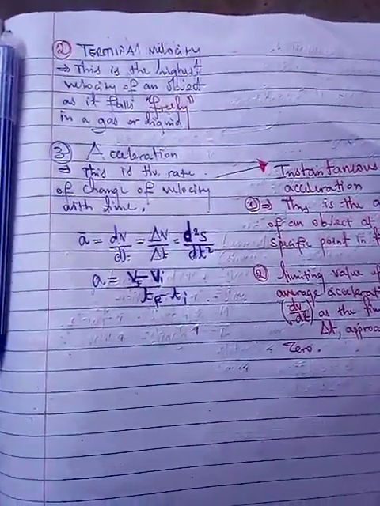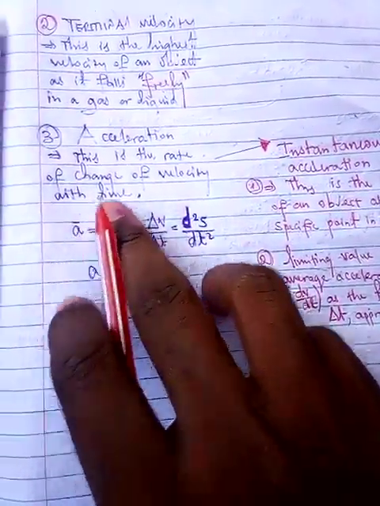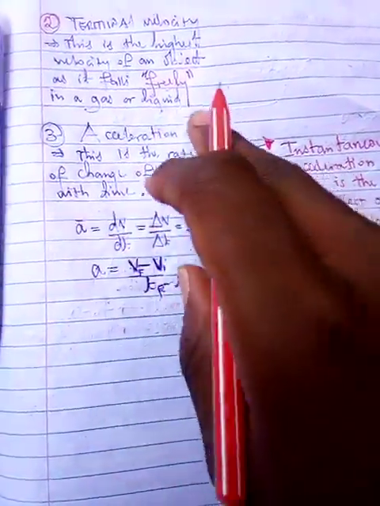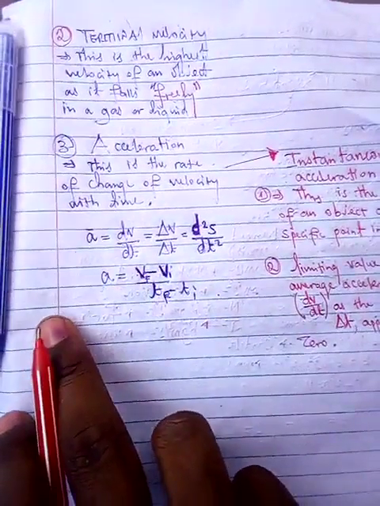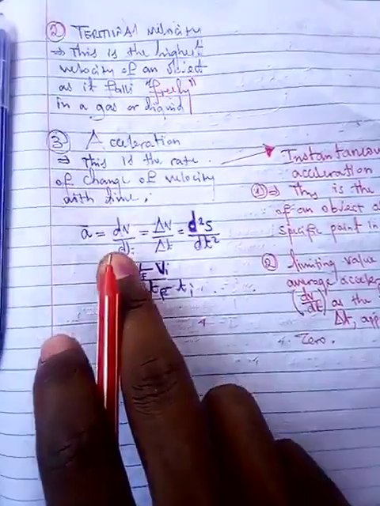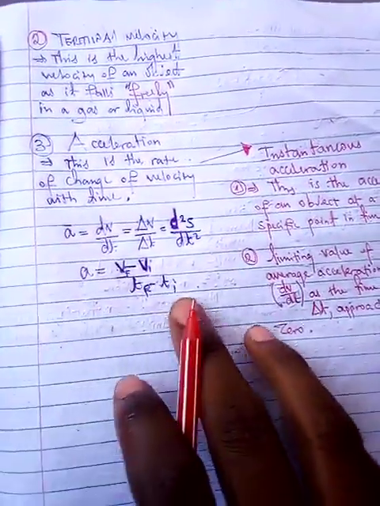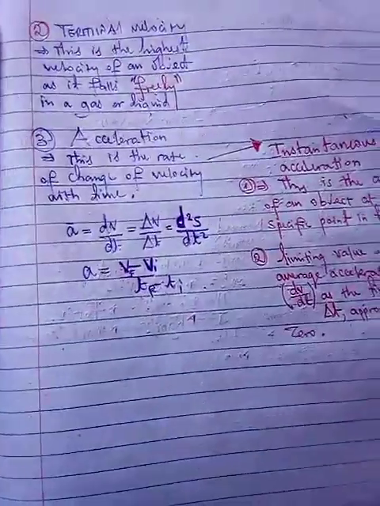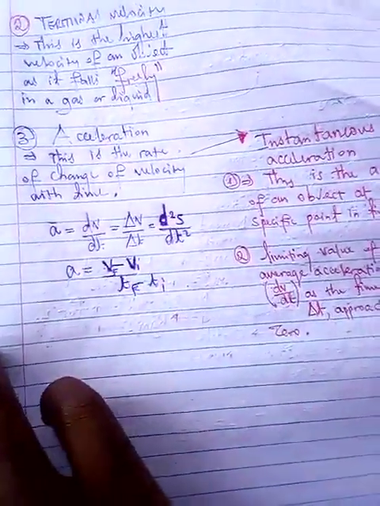This is just the rate of change of velocity with time, acceleration. This is just like average acceleration in terms of velocity. It's the change of velocity with time. In terms of displacement, it's going to be the second derivative of the displacement.